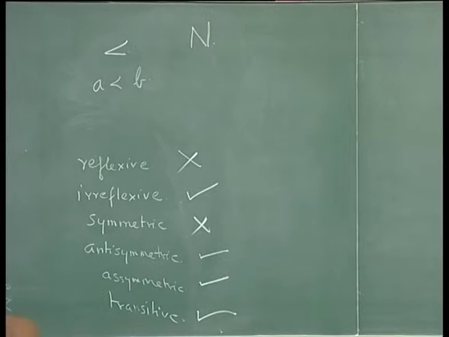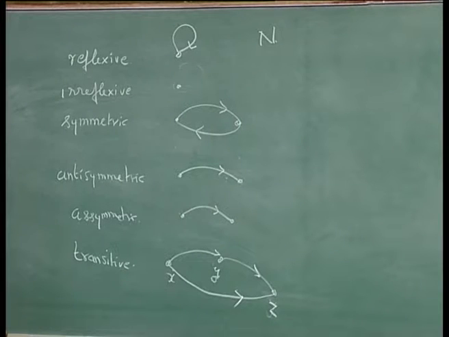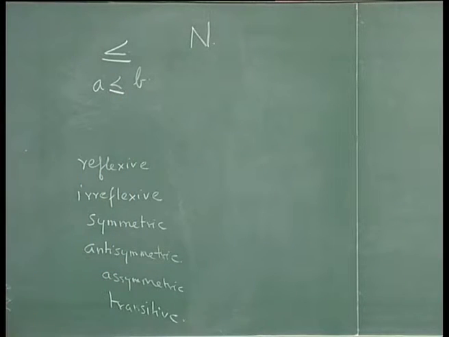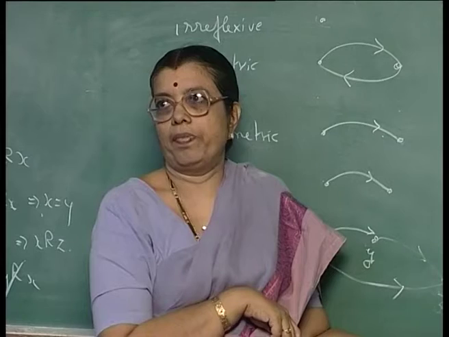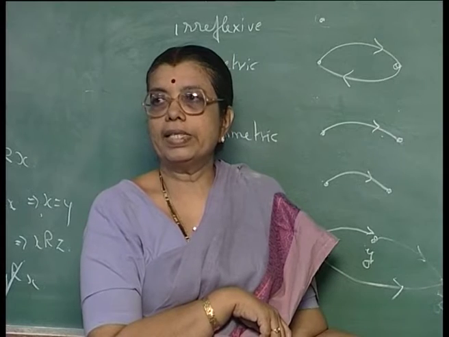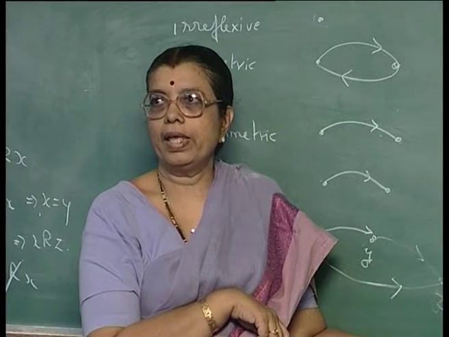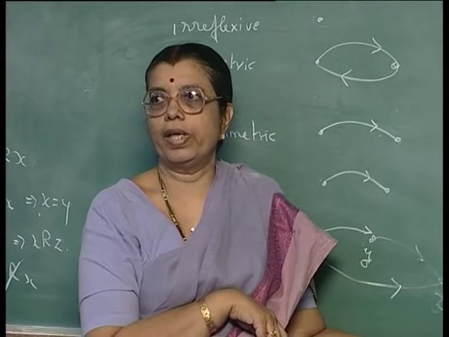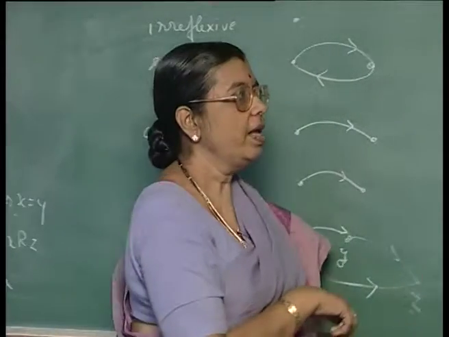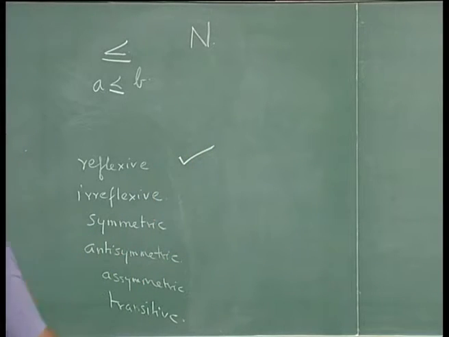Let us consider the less than or equal to relation. Instead of less than, you consider less than or equal to on the set of non-negative integers, A less than or equal to B. Then is A less than or equal to A? Yes, A is equal to A. So, A is less than or equal to A. So, it is reflexive. It is not irreflexive.